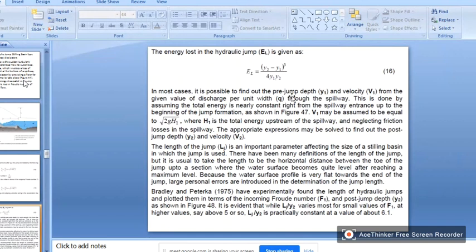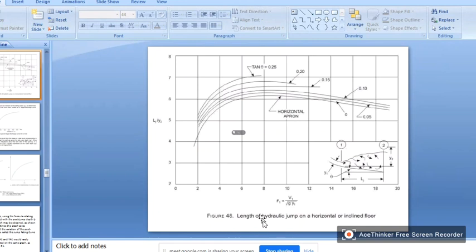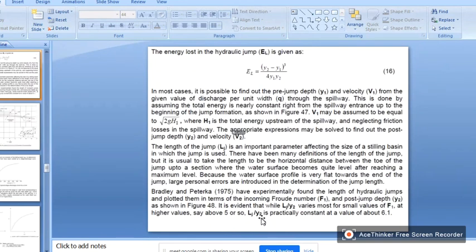Okay, if you have a tail water, tail water is there even before the jump occurs. The tail water depth, right? The tail water depth, and there is a relation with the river flow. So there is a relation between the discharge and the depth in the river.